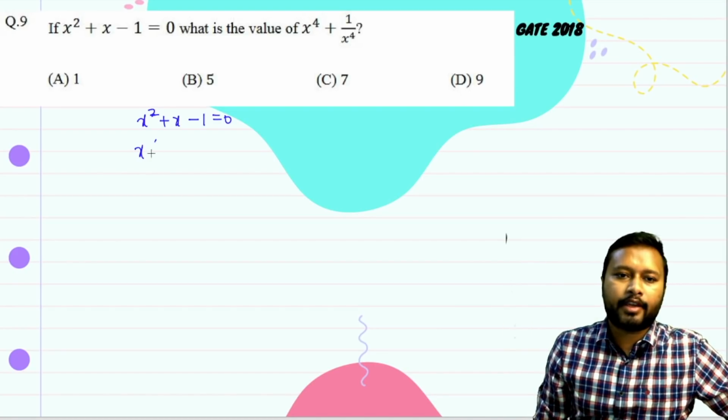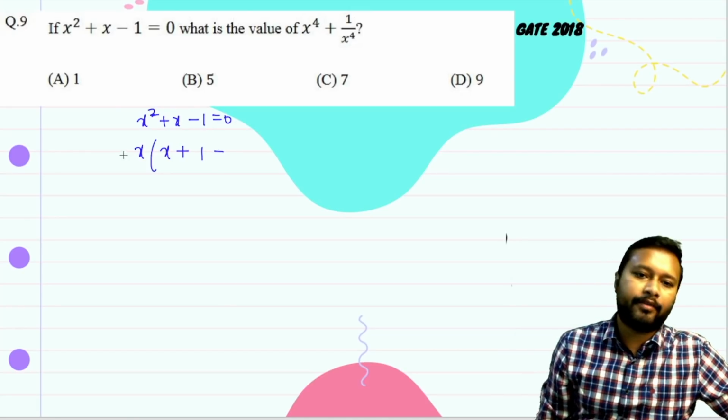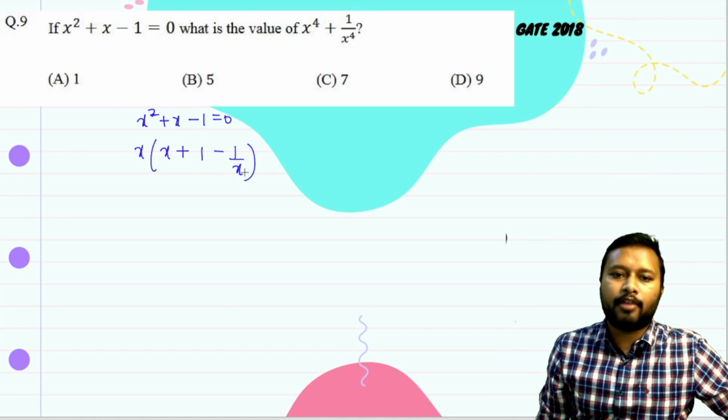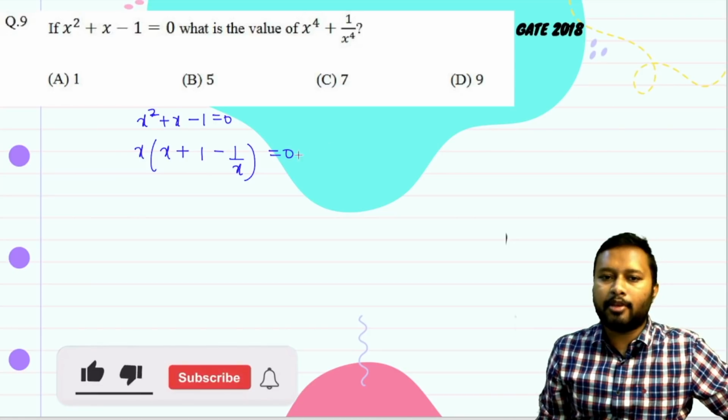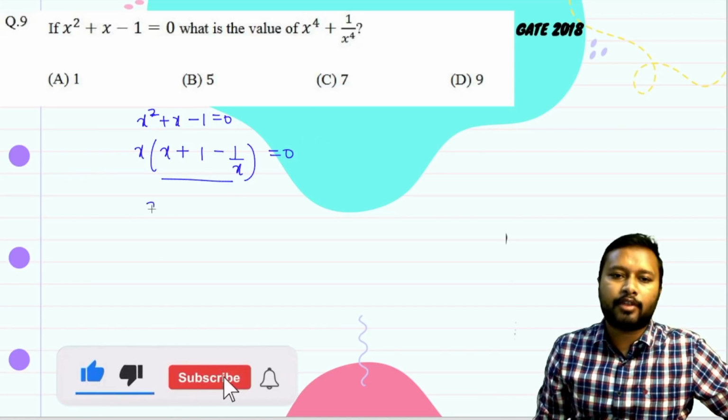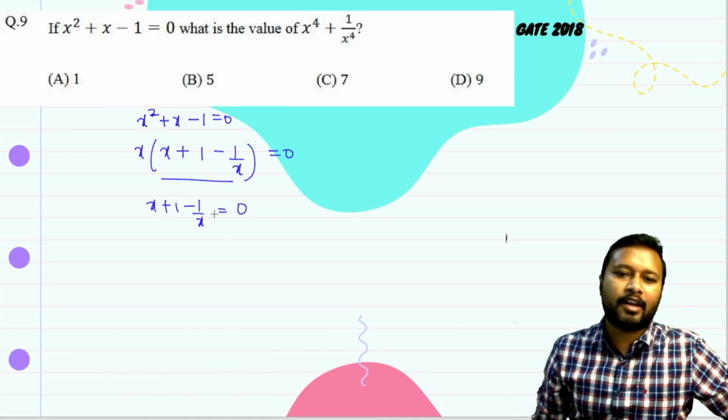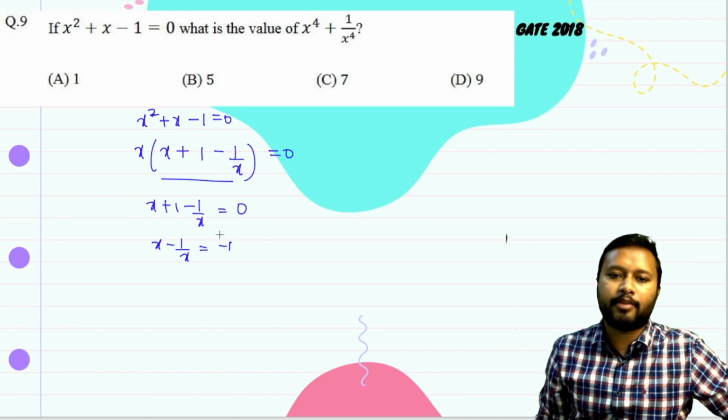If I take x common from here, what will be left? Only x will be left, plus since x is already taken, this will become 1, and here there was no x, yet you have taken x common, so this will become 1 upon x. This is going to be equal to 0. Now there are two things: x equals 0, and the bracket term equals 0. That means x plus 1 minus 1 upon x equals 0. Or you can say that x minus 1 upon x is equal to minus 1, since I have taken the 1 to this side and it became minus 1.